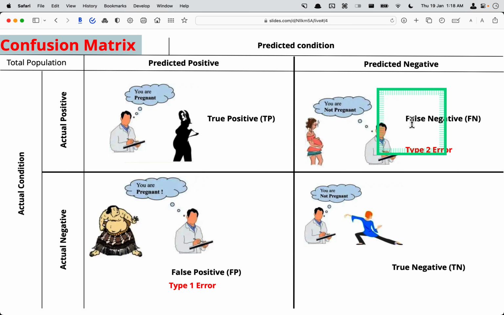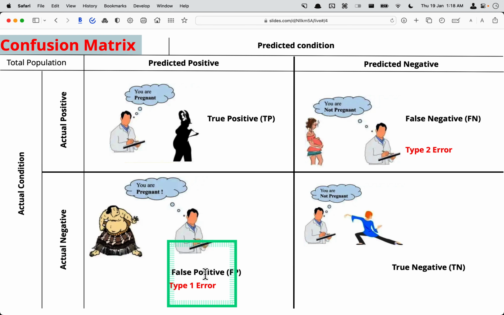So this is negative, but false. What you predicted and what is actual do not match. So this is a false negative, and this is also known as a type 2 error. And this case is a false positive.